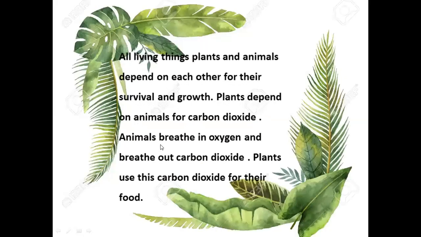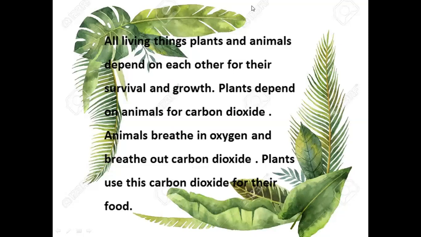All living things, plants and animals, depend on each other for their survival and growth. Plants depend on animals for carbon dioxide. Animals breathe in oxygen and breathe out carbon dioxide. Plants use this carbon dioxide for their food. Plants depend on animals and animals depend on plants. How? Animals breathe in oxygen and breathe out carbon dioxide, and plants use that carbon dioxide to make their food.